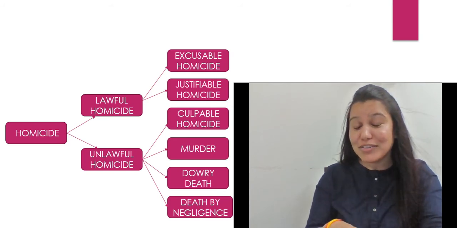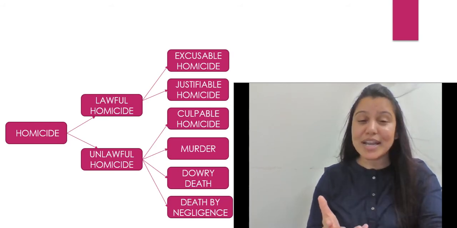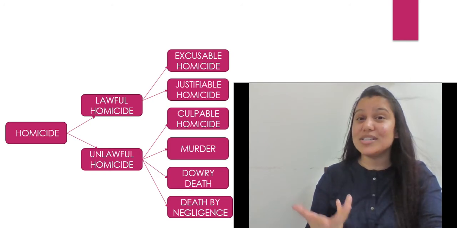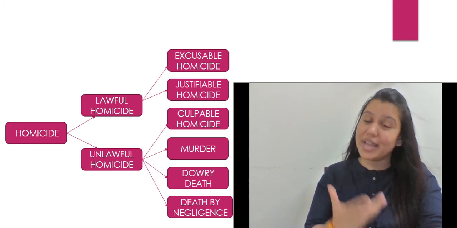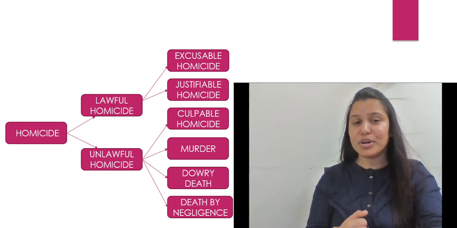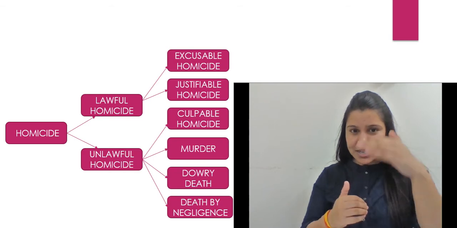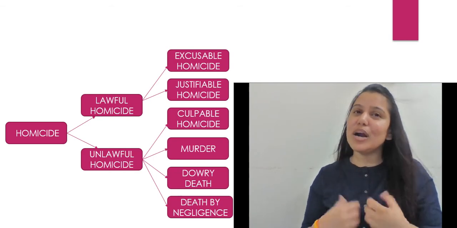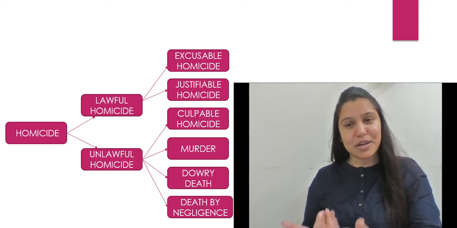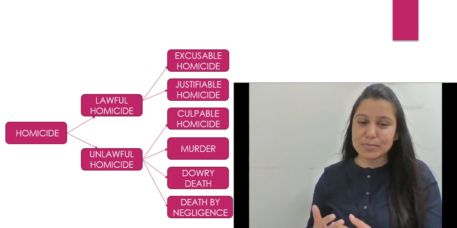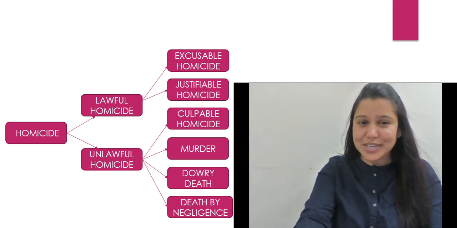I hope you have gone through that lecture of mine. And then death by negligence, that is there under section 304A of the Indian Penal Code. So when it comes to killing in these categories, it will be unlawful homicide and the other party will be prosecuted and punished for the same, right?